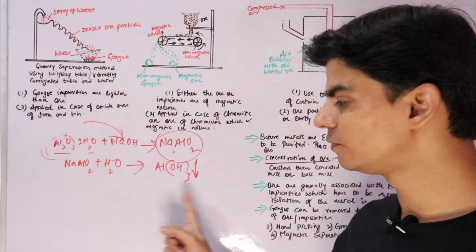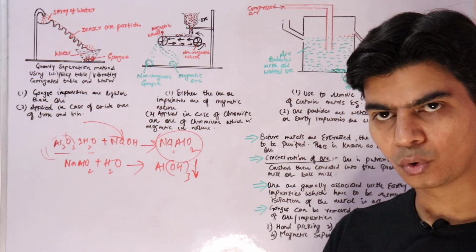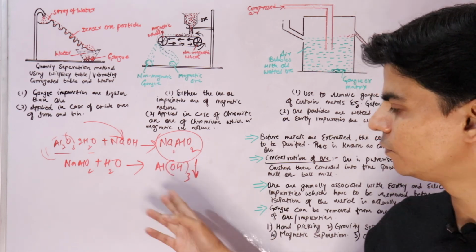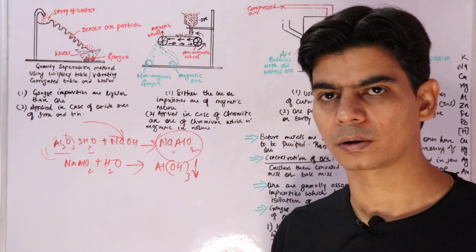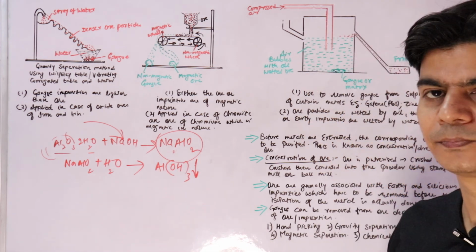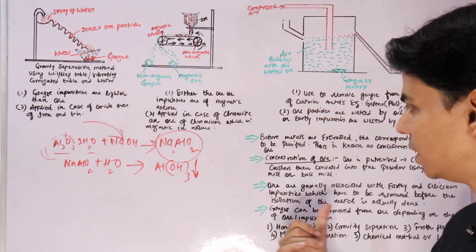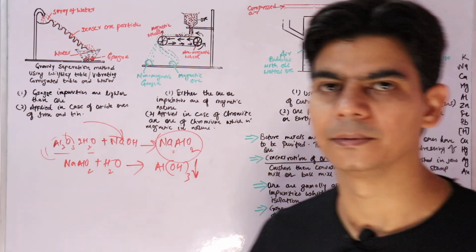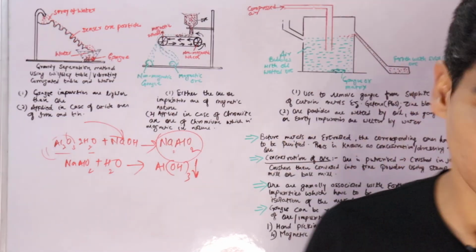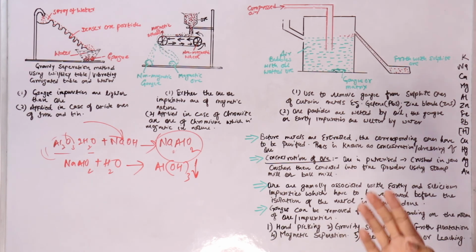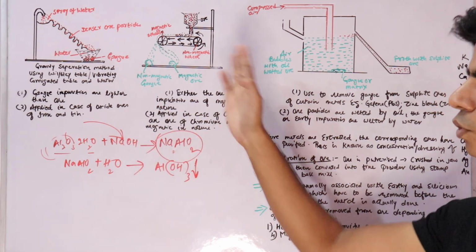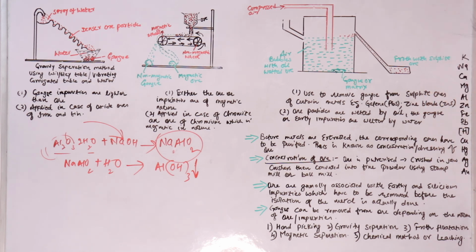Then this filtrate, which contains your ore, is again treated with a reagent which will precipitate your ore. This is used in the metallurgy of aluminium. I hope all this is clear to you. All these three are very important ways to concentrate your ore, so just go through this.